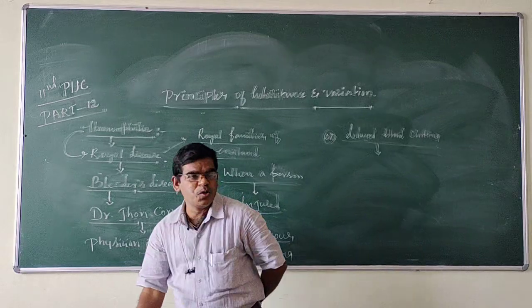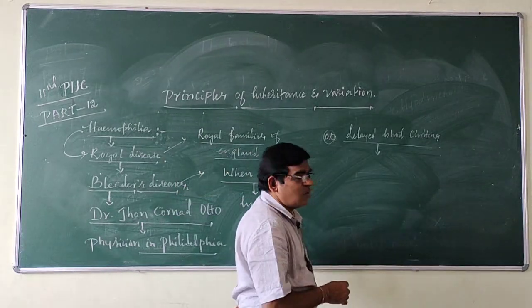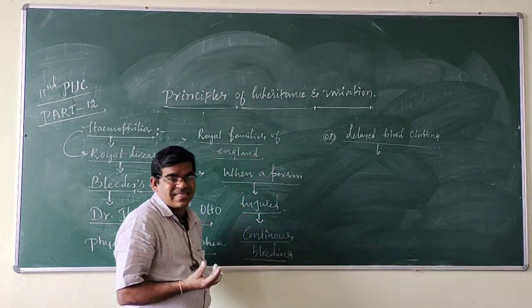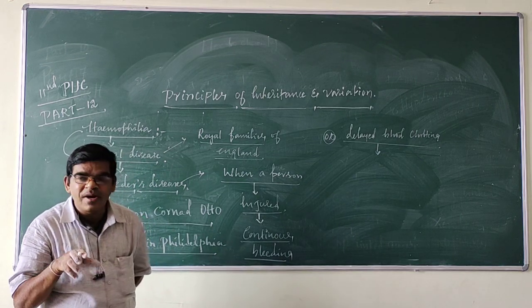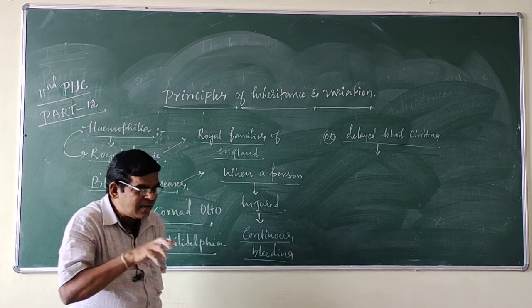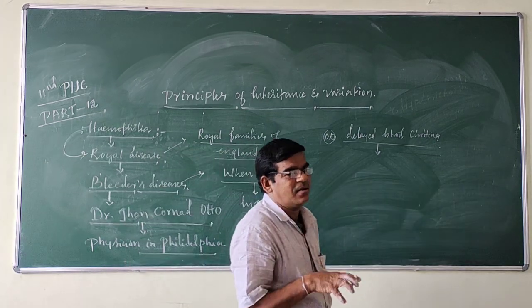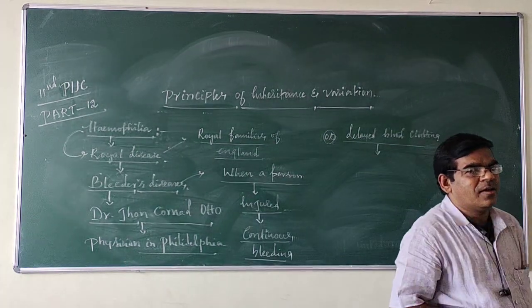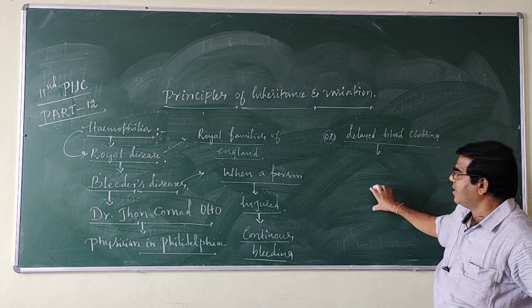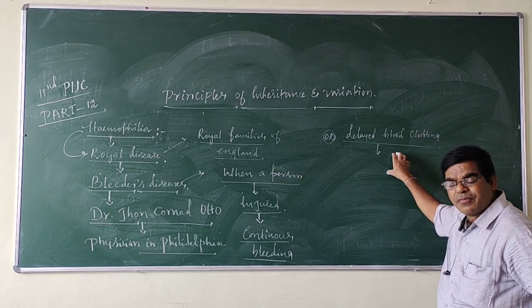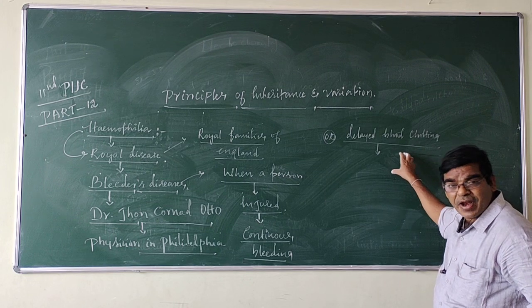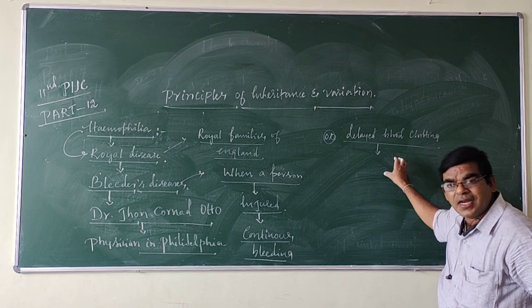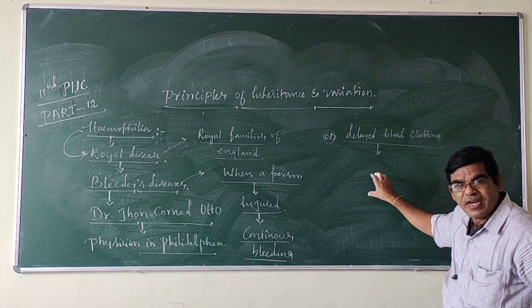Why does the blood clotting delay? The deadline of blood clotting is 10 minutes. In a healthy individual, the clotting time of blood is about 5 minutes.